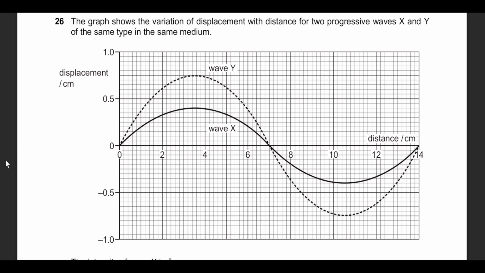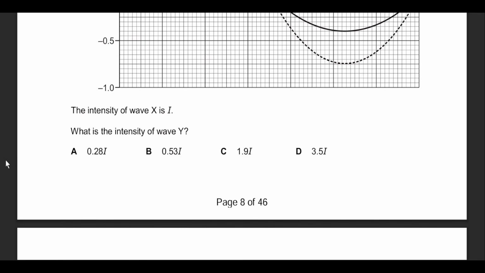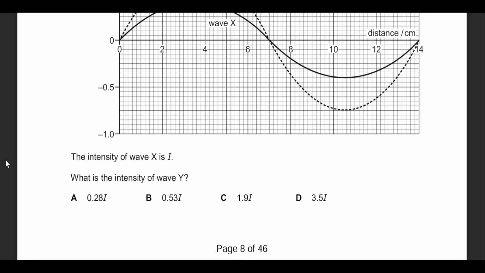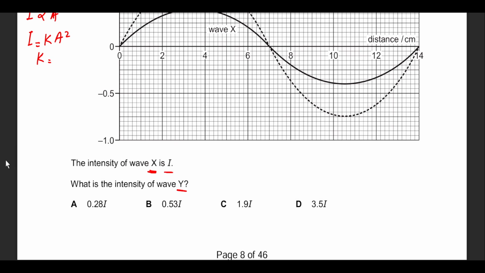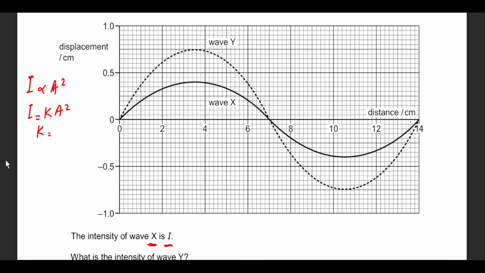26 is a good question. He said the intensity of wave x is I. Okay, fine. What is the intensity of wave y? The question has a displacement or amplitude in this. And intensity is proportional to amplitude squared. What I could do is convert this to an equality as K a squared. First, I can find the K with the given data, which is wave x and I, and then use that K for a new situation.